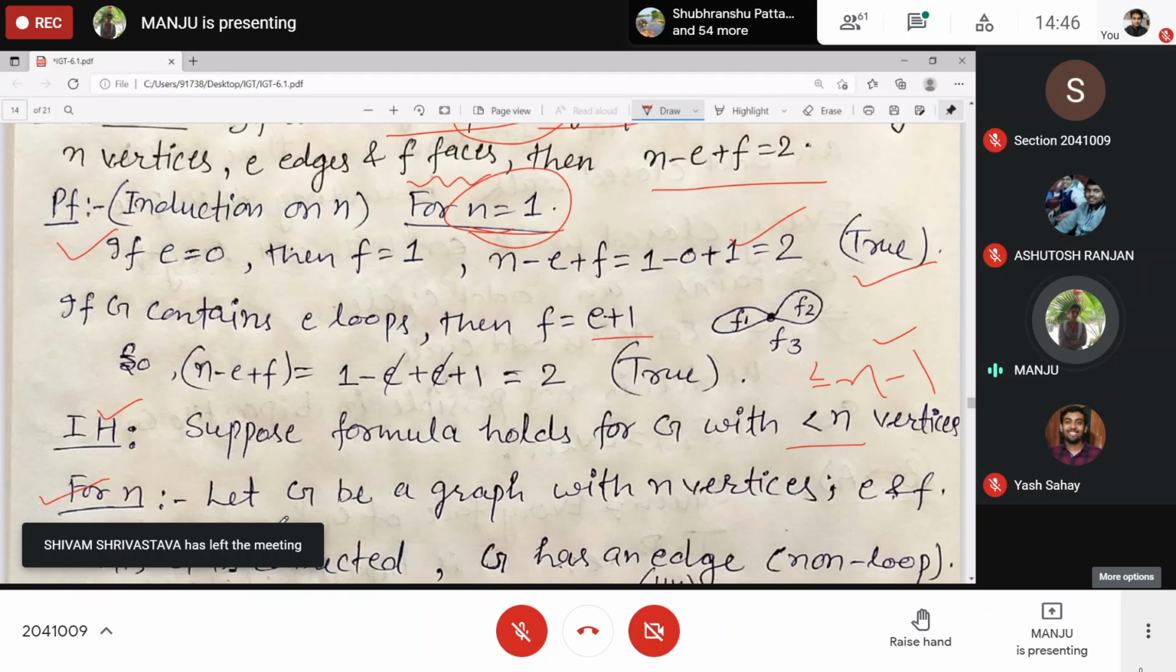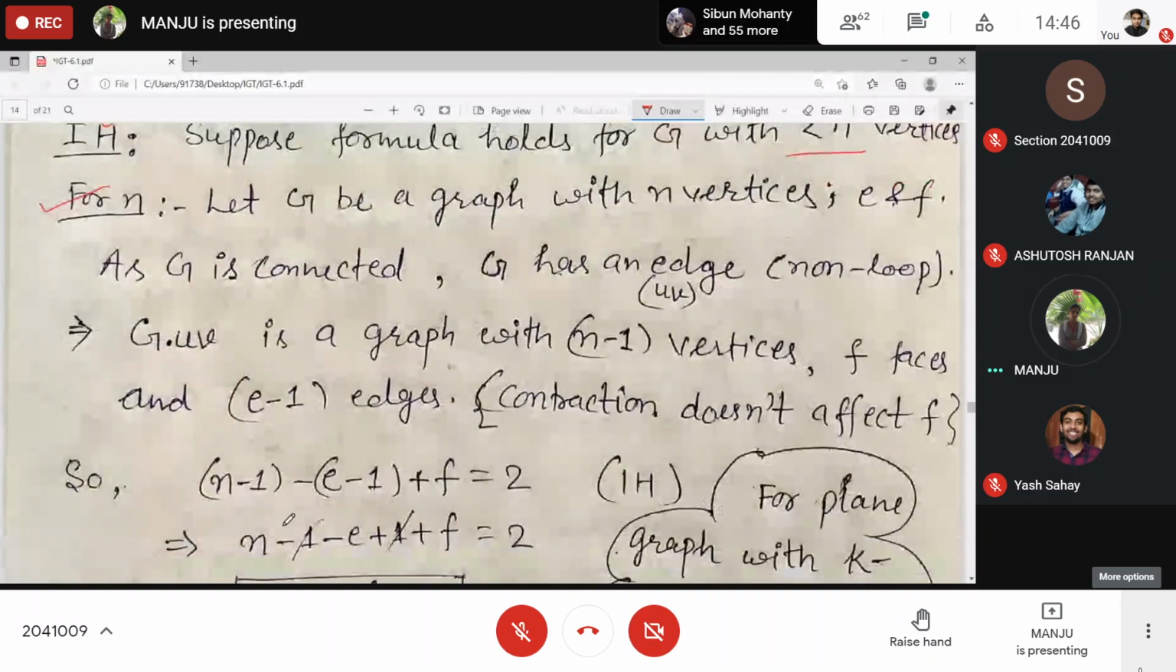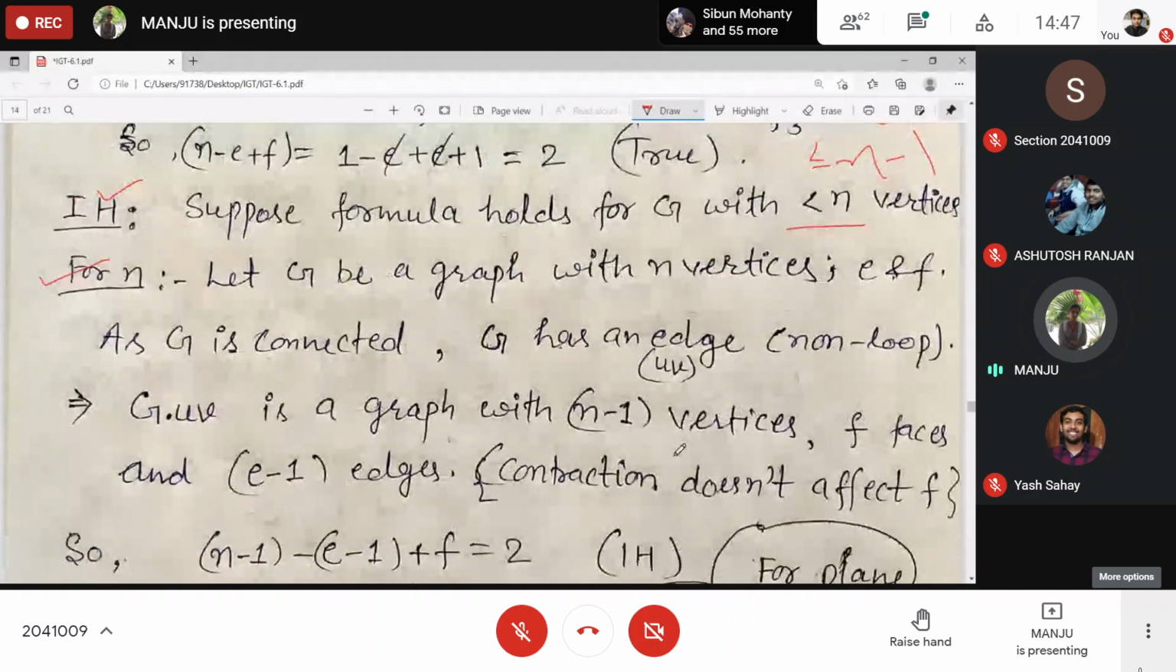Now, as you can see, G is given as connected. And you can take any edge present in G, but just not a loop, and contract that. For example, in this one, you can take this edge and contract it.